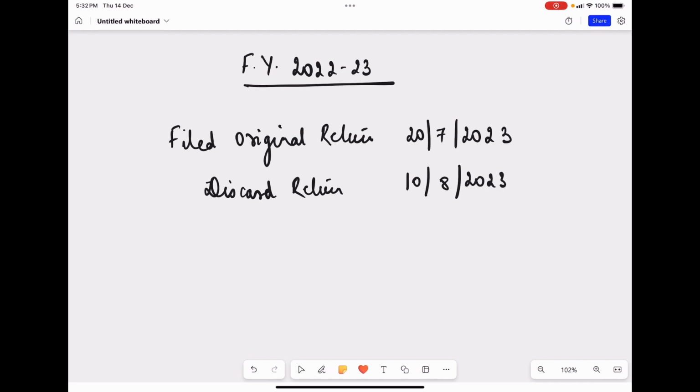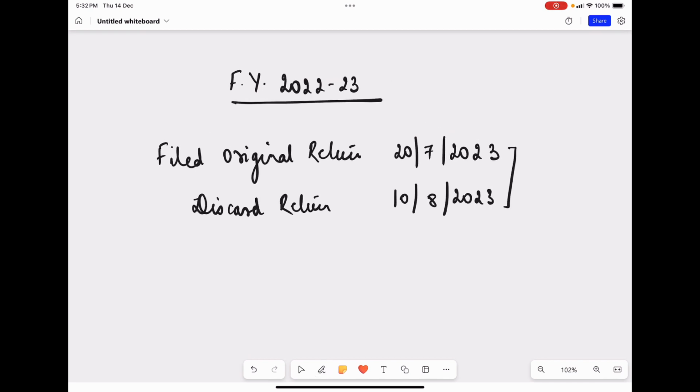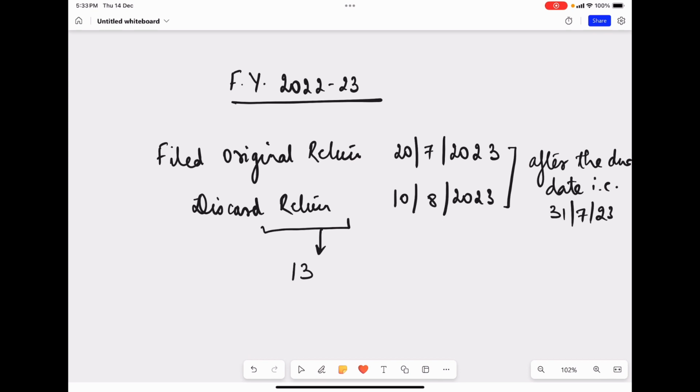That is after the due date. This is after the due date, that is 31st July 23. This new return will be treated as filed under section 139 subsection 4 and will be known as a belated return.